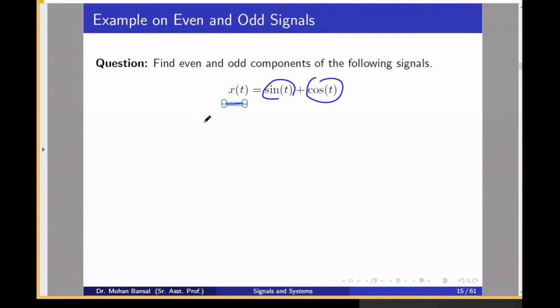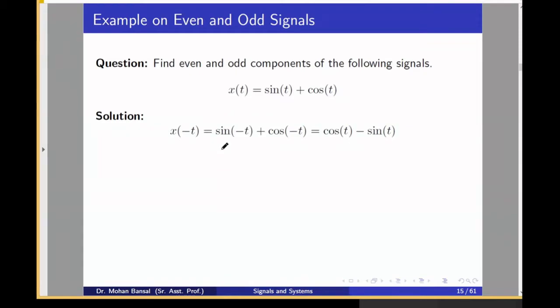We know that. But if we substitute t equal to minus t, we will get sine(minus t) plus cos(minus t), so we will get cos t minus sine t. Here we are getting minus sine t, that means sine t is the odd component. Here we are getting cos t, that means it is the even component.